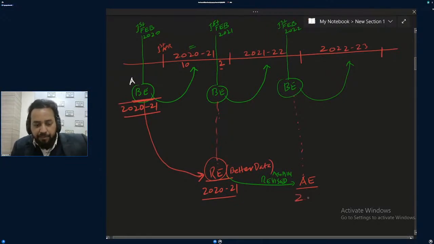Every data will be revised. 2020-21, it is of the same year. Got it? It is called the actual estimate.